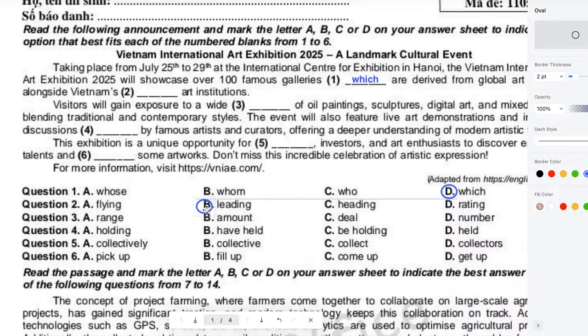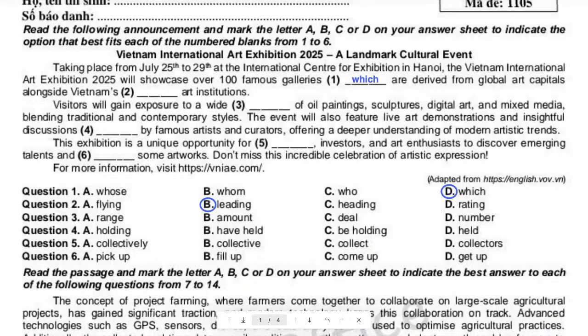Leading. Yeah, it makes sense because we are talking about Vietnam's leading art institutions, kind of like the top art institutions, right? So that's the meaning of the word leading. Because if we try with some of the other words, it doesn't make any sense. Rating art institutions or heading or flying. No, we need leading. I mean the top art institutions here.